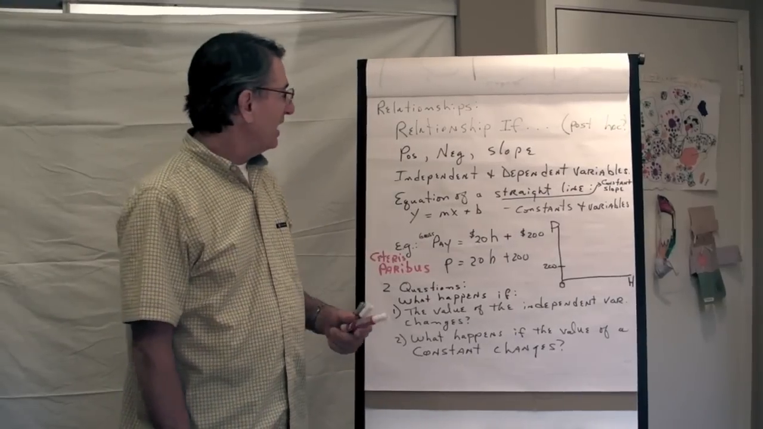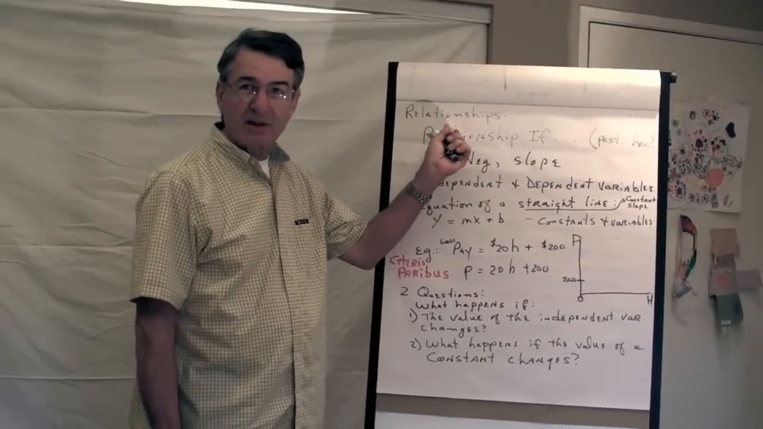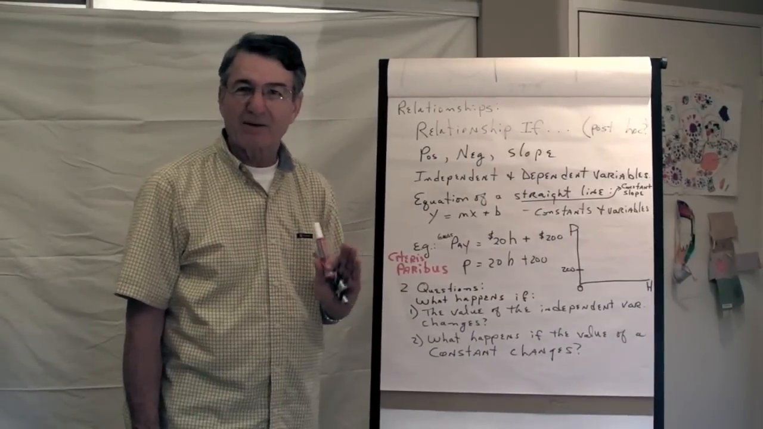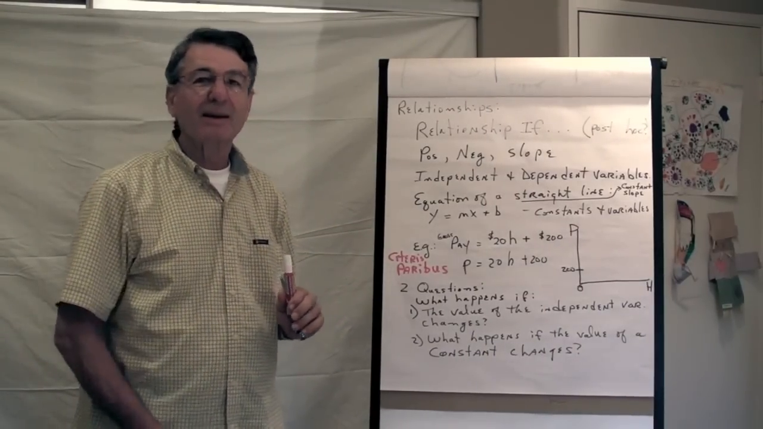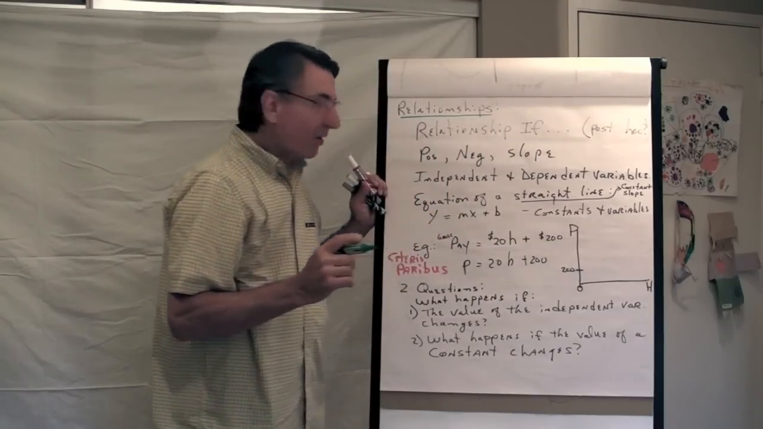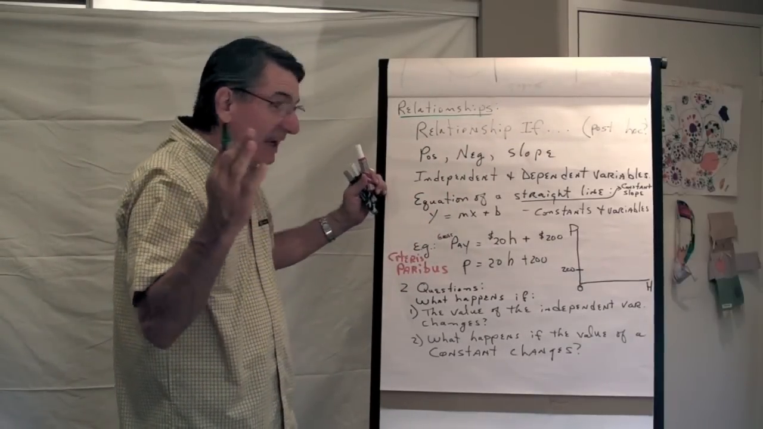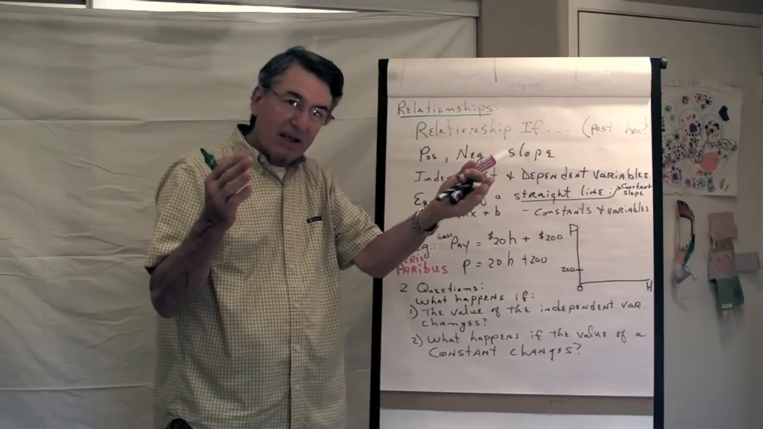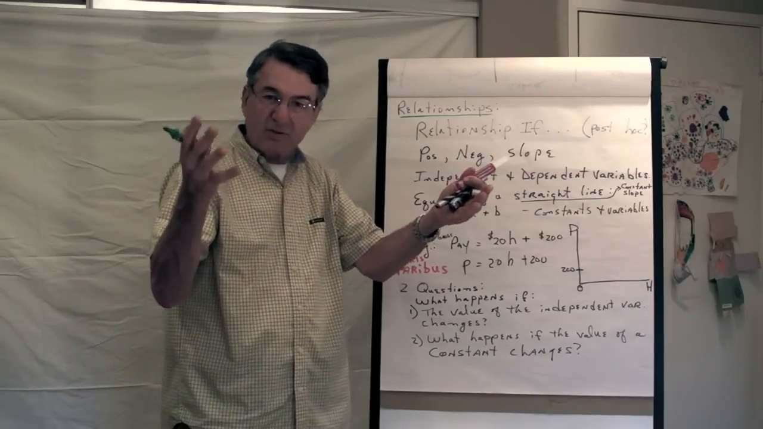I'm here to talk today about relationships. Not Brad and Jelena kinds of relationships, more mathematical kinds. There are relationships between things, and what that means generally is if one thing changes, it will cause a change in the second thing.